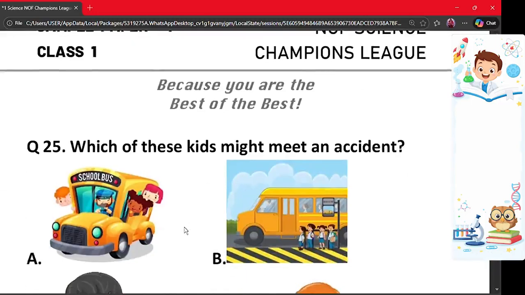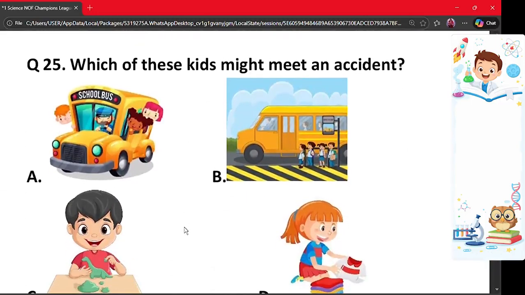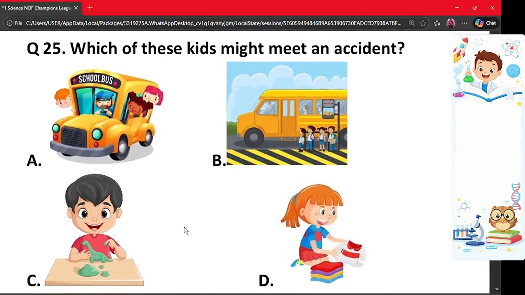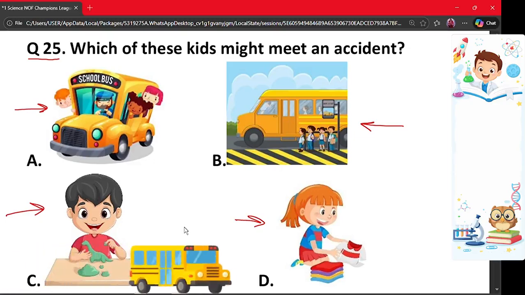Moving on to the next question. Question number 25. Which of these kids might meet an accident? Option A, we can see children moving in a school bus and taking their heads out. In option B, we can see some students waiting for their bus. In option C, we can see a boy playing with clay. And in option D, we can see a girl making her clothes. So here the correct option is option A.